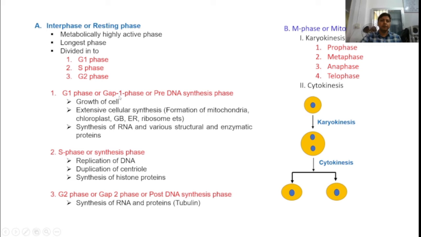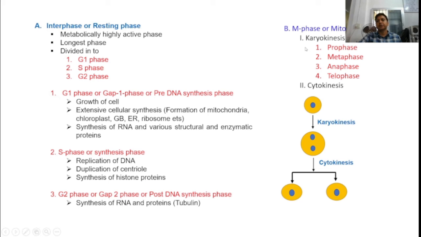G1 phase is also known as gap phase or pre-DNA synthesis phase. Here, growth of cell, extensive cellular synthesis, formation of mitochondria, chloroplast, Golgi, etc., synthesis of RNA and various structural and enzymatic proteins take place. In S phase, here DNA replication, duplication of centriole, and synthesis of histone proteins take place. And again in G2 phase, synthesis of RNA and protein, particularly this tubulin protein is synthesized.